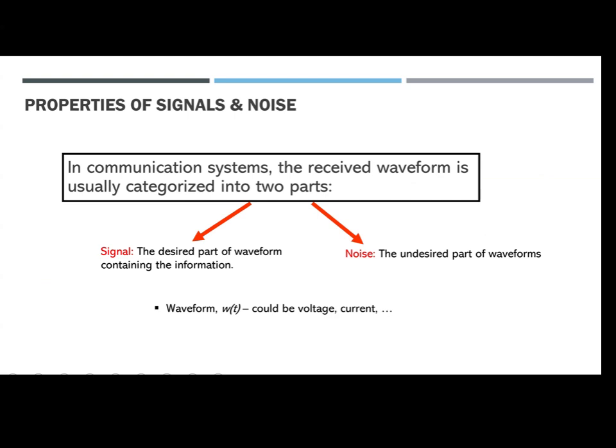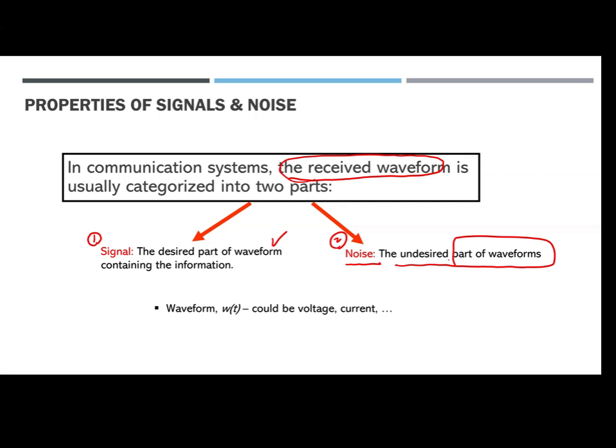In a communication system, the receiver receives the waveform after passing through the channel, which includes noise and a lot of multipath, and it is usually categorized into two parts. One is the signal, the other is the noise. The signal is the desired part of the waveform containing the information. That is what you want. But the noise, there are a lot of types of noise, could be defined as the undesired part of the waveform.